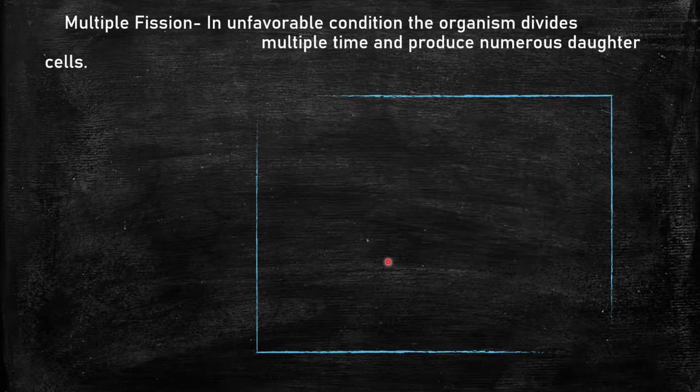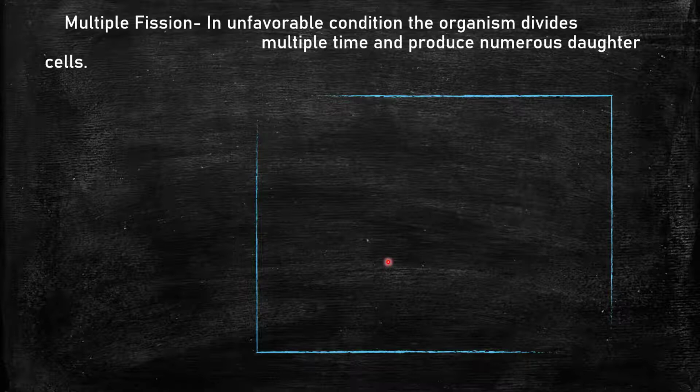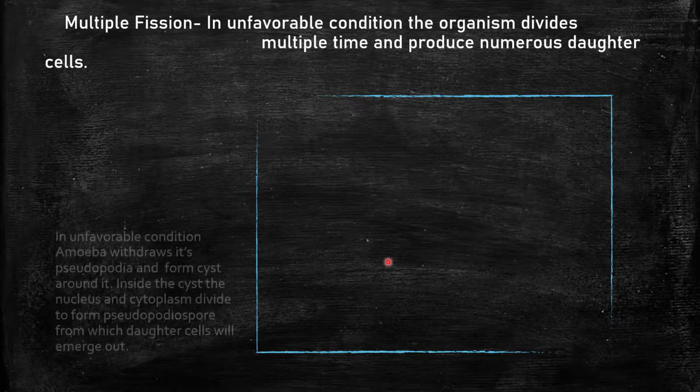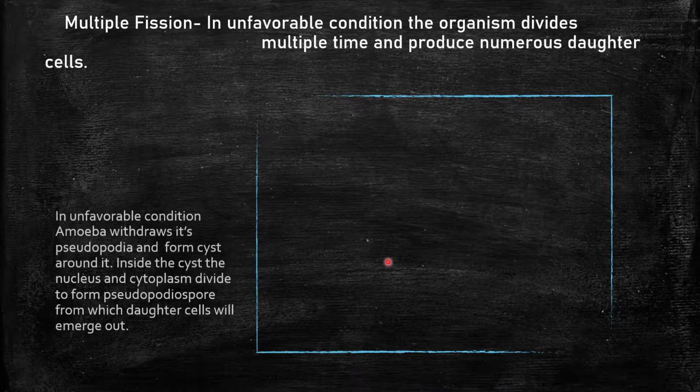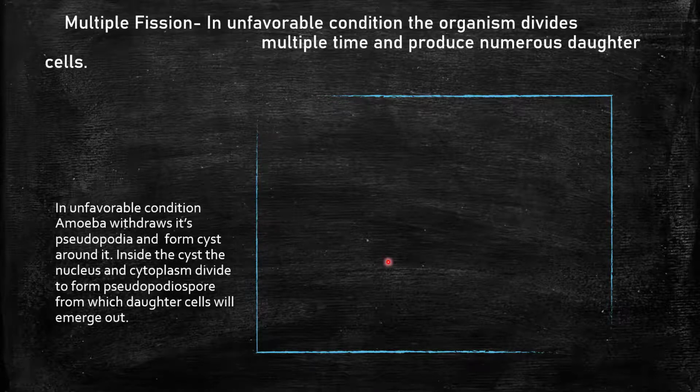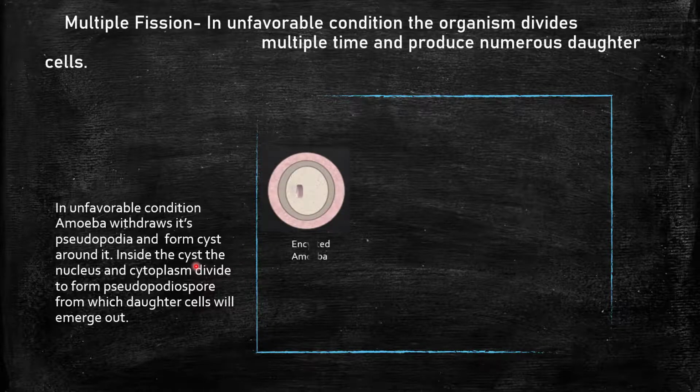Now we are going to talk about multiple fission. In unfavorable condition, the organism divides multiple times and produces numerous daughter cells. This process is called multiple fission. First, in unfavorable condition, amoeba withdraws its pseudopodia and forms a cyst around it. Inside the cyst, the nucleus and cytoplasm divide to form pseudopodiospores, from which the daughter cells will emerge.